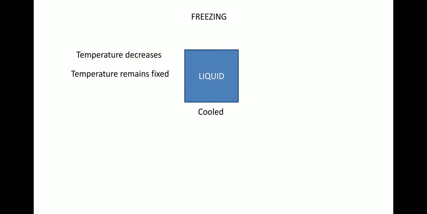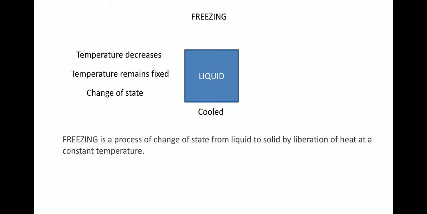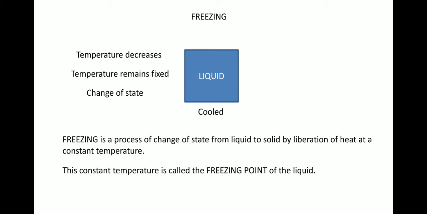So at this particular point, the heat which is being extracted out of liquid will be used in order to change the state of liquid back to solid. So freezing is a process of change of state from liquid to solid by liberation of heat at a constant temperature. So this constant temperature is called the freezing point of the liquid.